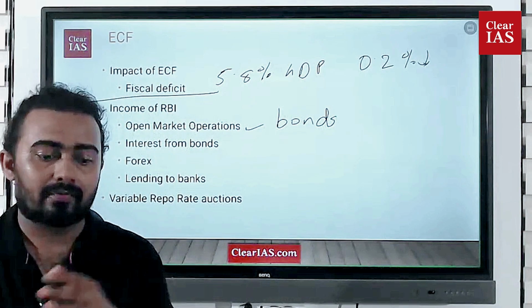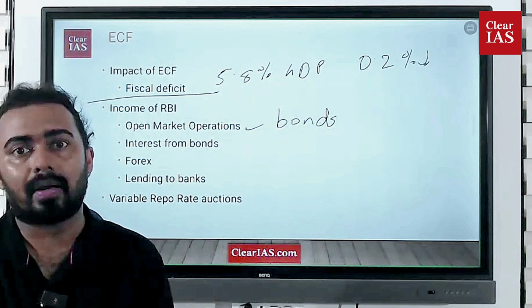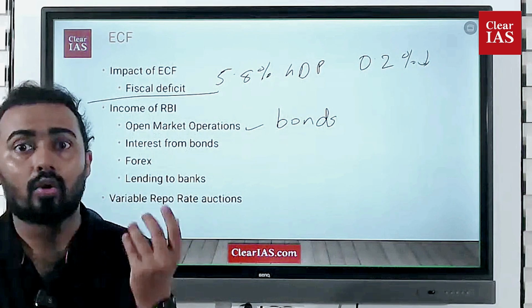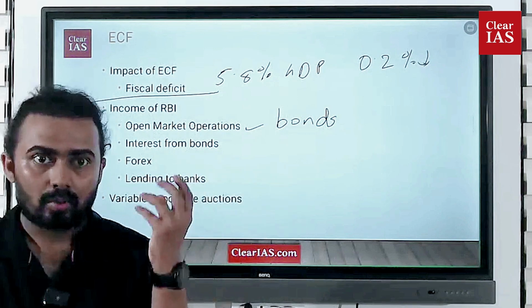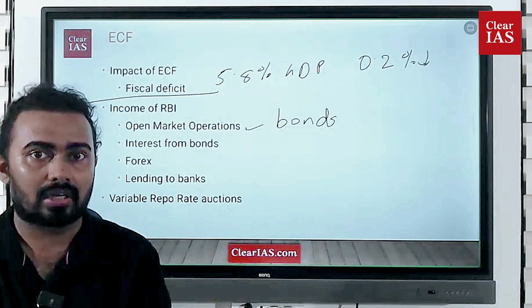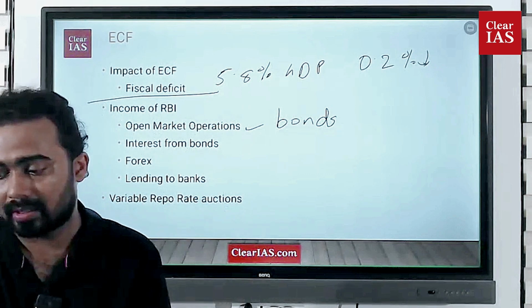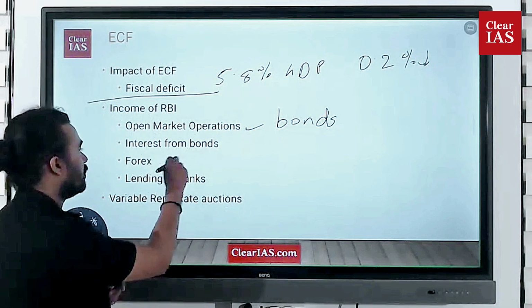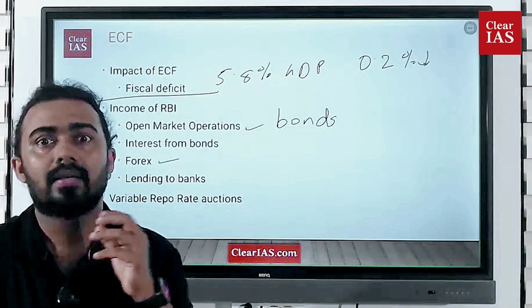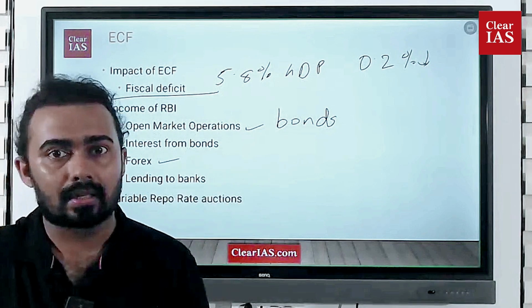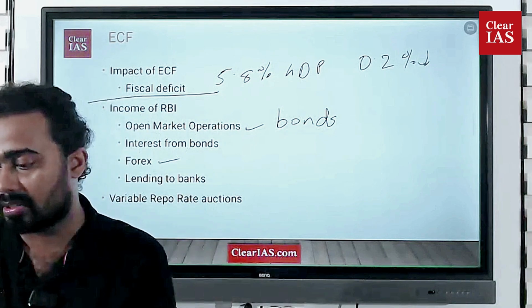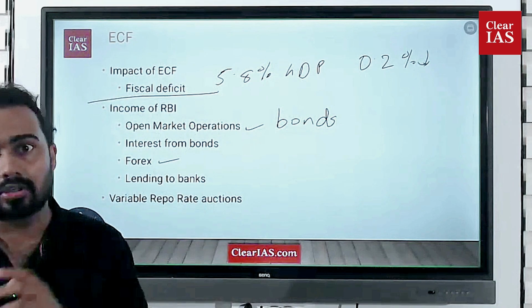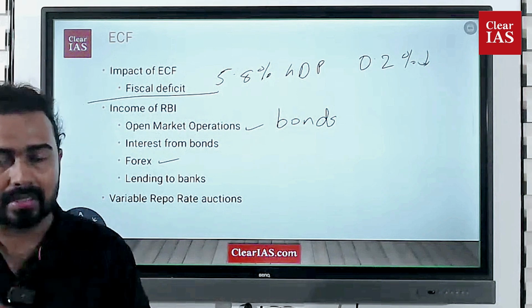The next thing is that when these bonds are sold by the RBI, there is interest, just like on loan amounts. Once we take a loan, we have to pay interest. So when the bonds are purchased, interest is credited to the RBI. That is the second thing. The next thing is forex, that is foreign exchange. For example, RBI has a reserve of dollars and other currencies and trades in them. From these foreign currency assets also, a lot of returns are coming. So that is another point.